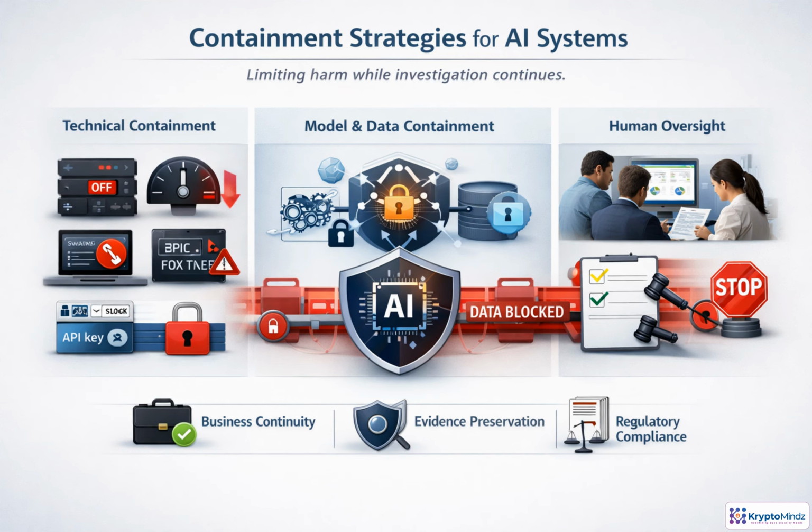Containment is the stop-the-bleeding phase. At this point, you are not proving root cause. You are limiting blast radius. In AI systems, containment can happen at several layers. You might disable an endpoint, throttle traffic, revoke keys, or block high-risk prompts. You might roll back a model, freeze retraining, quarantine corrupted data, or suspend retrieval from an affected knowledge base. When automation is the risk, route decisions to humans, require dual approval, or raise thresholds. Strong containment balances four things: reducing harm, keeping critical services running, preserving evidence, and meeting regulatory duties.